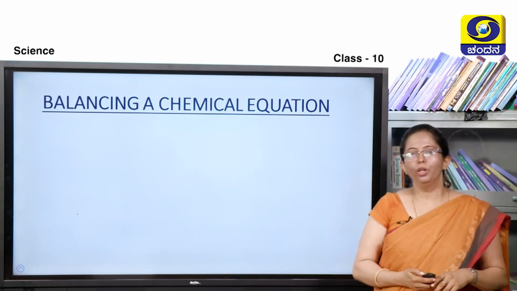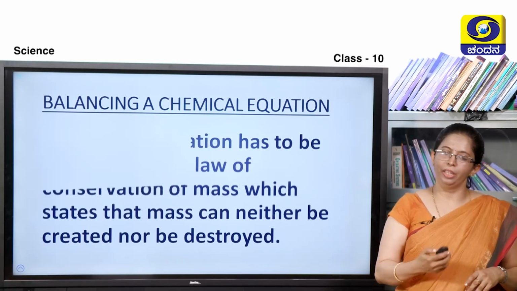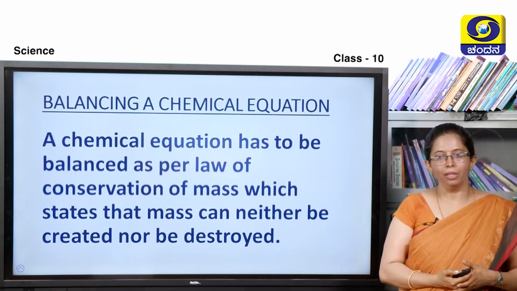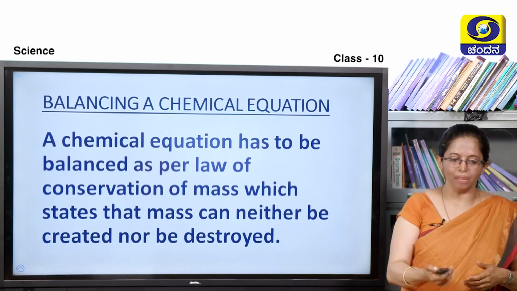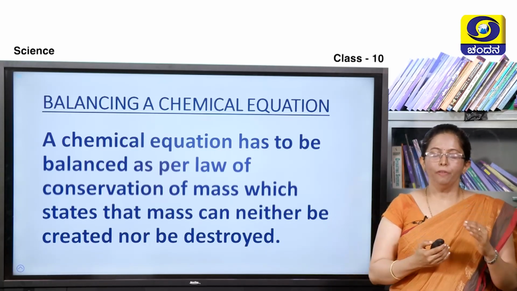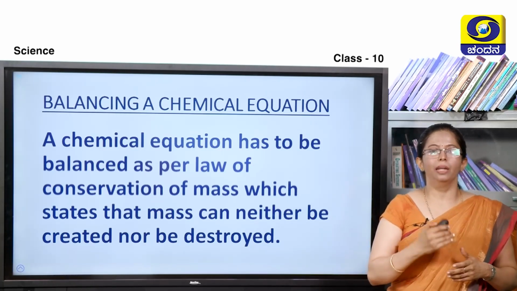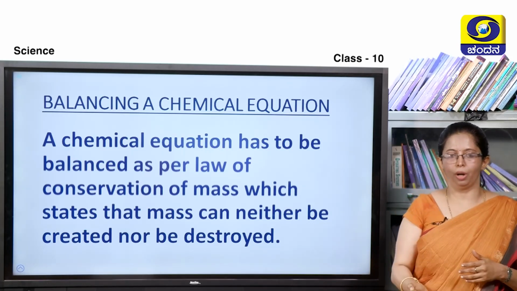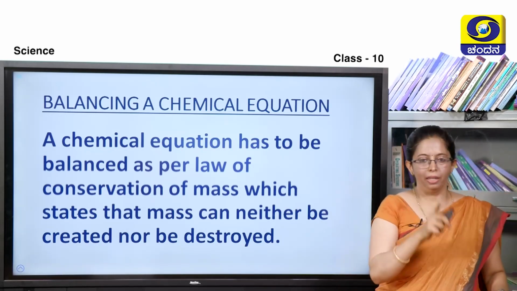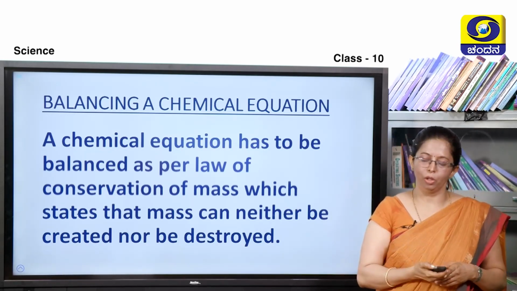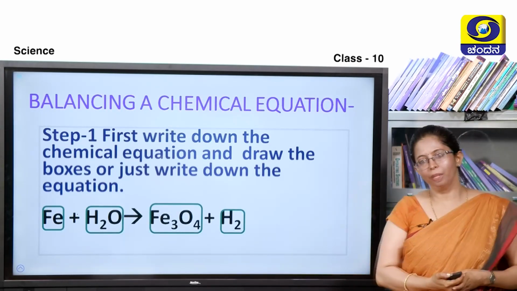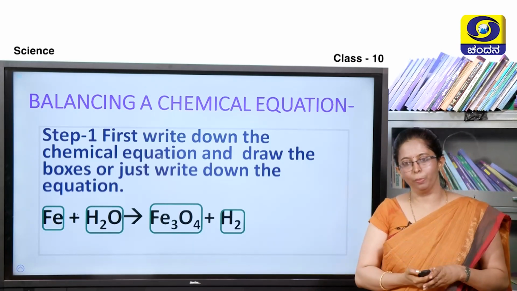Okay. Moving on to the next slide, we have to balance a chemical equation. Why should we balance a chemical equation? A chemical equation should be balanced as per the law of conservation of mass that you have studied in your previous class. So, what does this law state? The law of conservation of mass states that mass can neither be created nor be destroyed. So, it cannot be destroyed. The number of atoms of each element on the LHS should be the same on the RHS. So, moving on to the next slide, we will learn about balancing a chemical equation in a systematic stepwise manner.